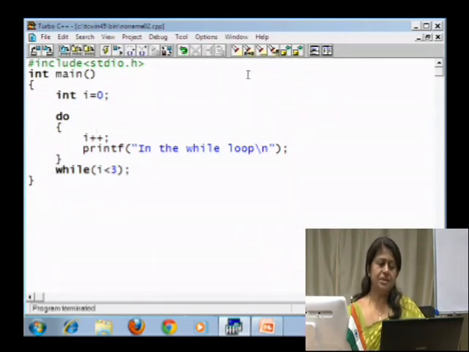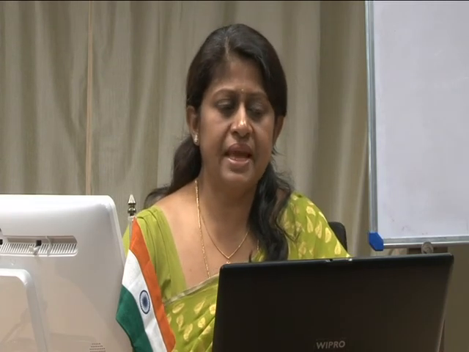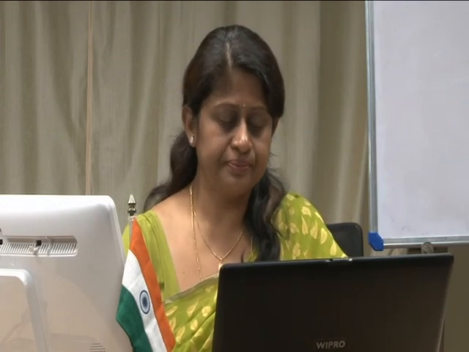So, in today's session we have seen the different types of loop control structures supported by the C programming language, and some simple examples that show the exact logic of how these control structures could be used. Thank you.